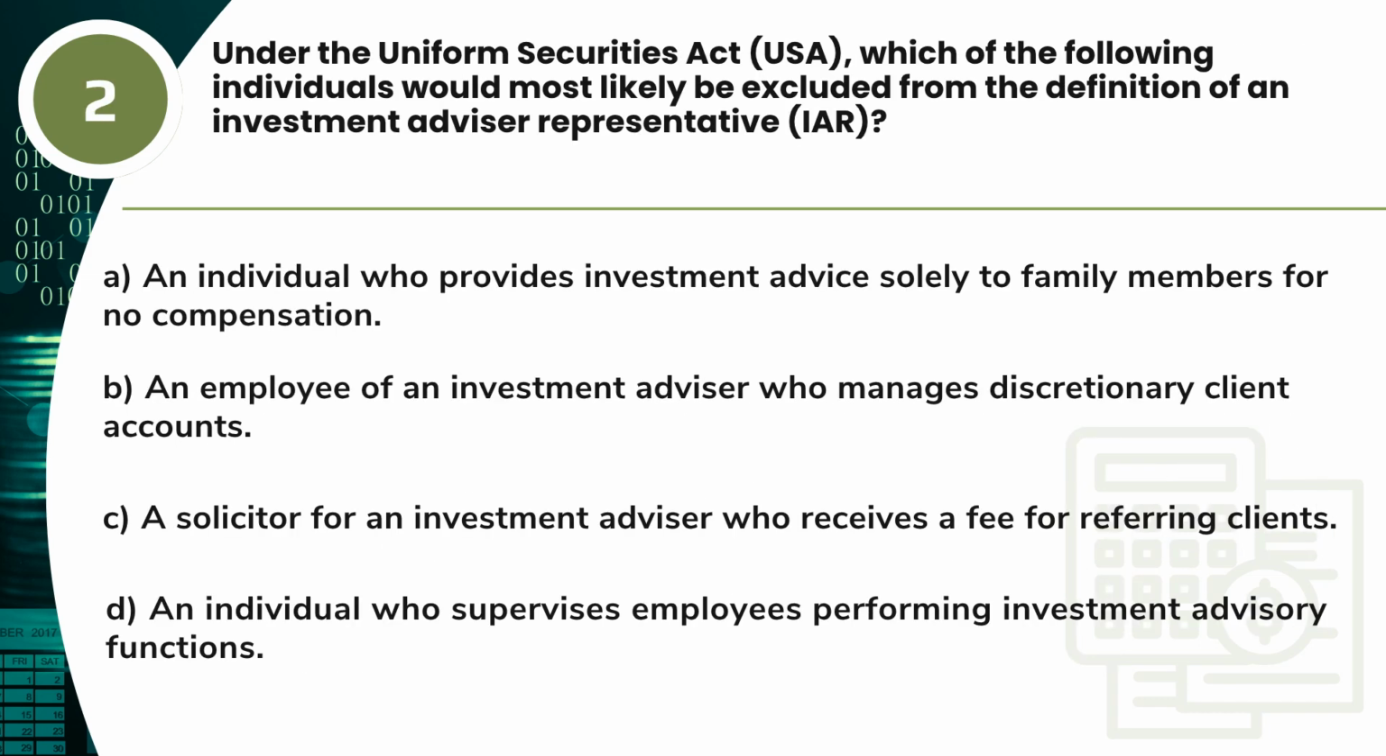Question 2. Under the Uniform Securities Act, USA, which of the following individuals would most likely be excluded from the definition of an investment advisor representative, IAR? A. An individual who provides investment advice solely to family members for no compensation. B. An employee of an investment advisor who manages discretionary client accounts. C. A solicitor for an investment advisor who receives a fee for referring clients. D. An individual who supervises employees performing investment advisory functions.